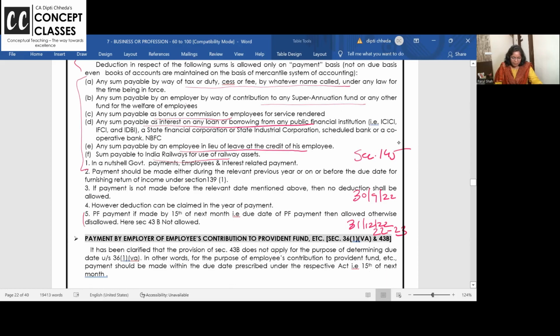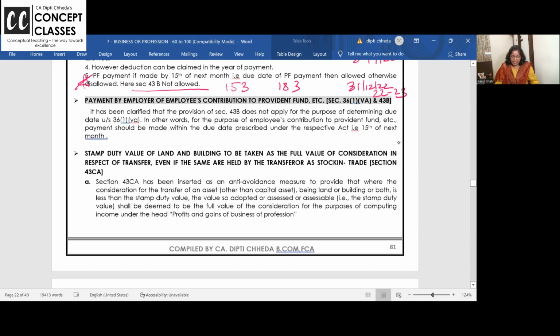Important amendment for PF is PF payments are due by 15th of the next month. So if you don't pay by 15th of the next month, it will be disallowed. Section 43B is not applicable to PF. So February's PF was paid on 18th March instead of 15th March. But ma'am, I have paid before the due date of filing the return. Will it be allowed? No. Okay, right.